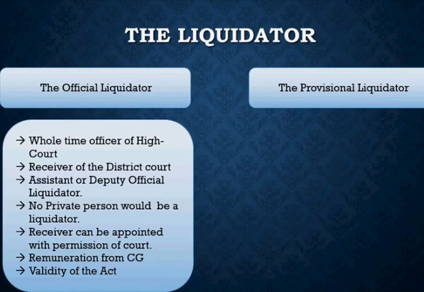So when you appoint a provisional liquidator, it is the case when the winding up of the company is not sure. Because once you are sure, you will appoint the official liquidator. But unless and until you are sure, that means either the contributories, the creditors, the company or the registrar has already filed a petition for winding up, but the case has not been disposed of by the court. That means the order for winding up has not yet been given, but there is a high probability that the order will be given. So what will happen in that case?